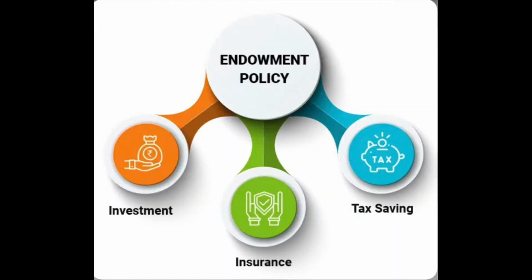Now the third policy is the endowment policy. The difference between the term life insurance, whole life insurance and endowment life insurance is that in term life insurance and whole life insurance, you get the cover that you were assured in the beginning of the policy. In endowment policy, you get an assured cover of whatever amount has been told before purchasing the policy, along with whatever maturity occurs over your money.